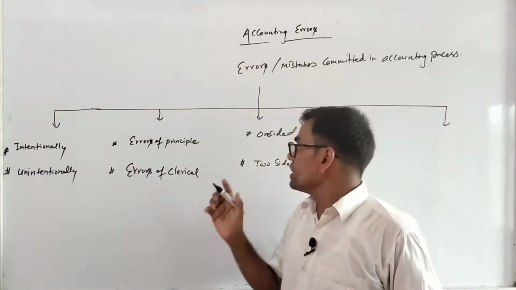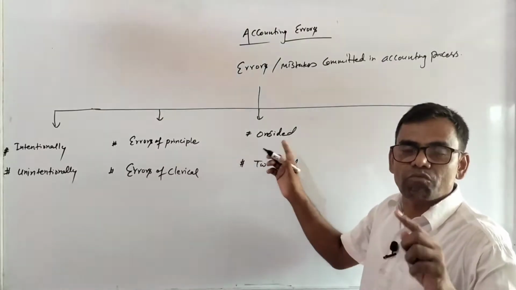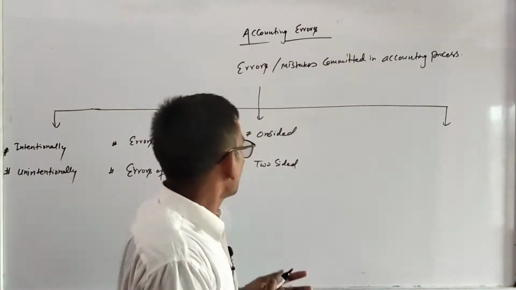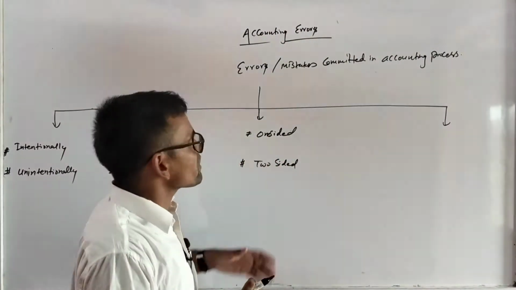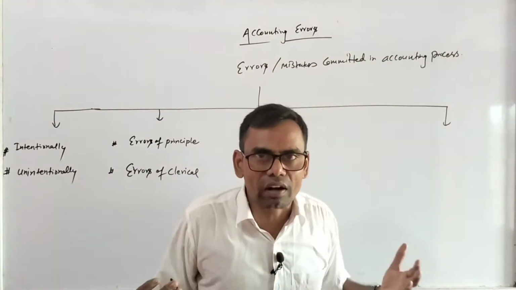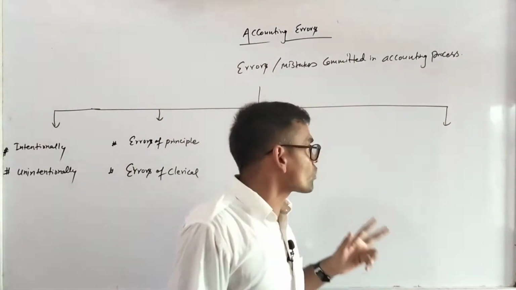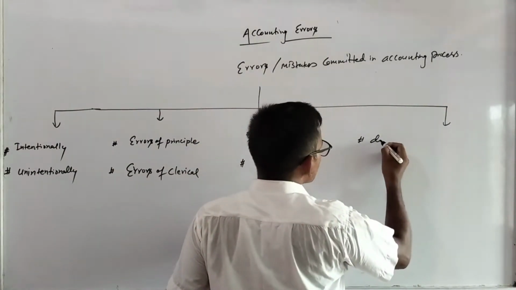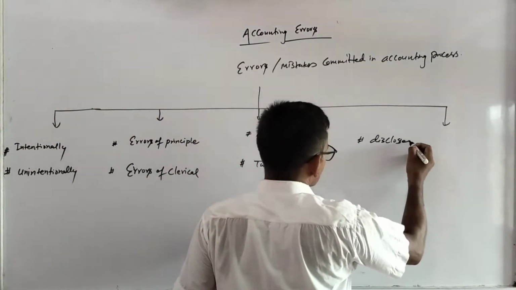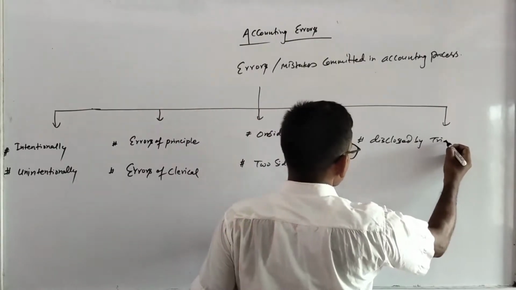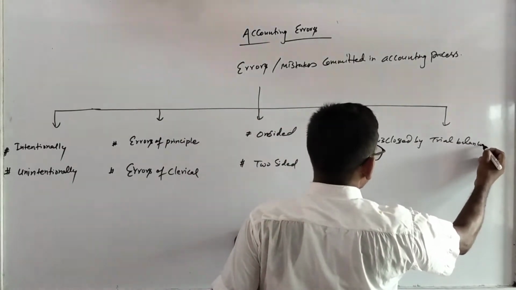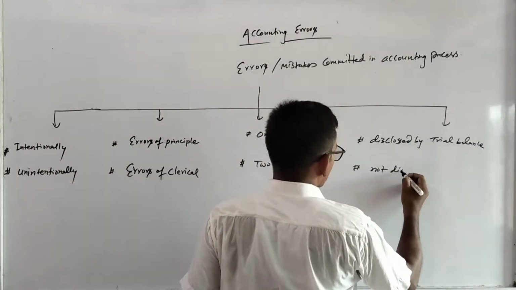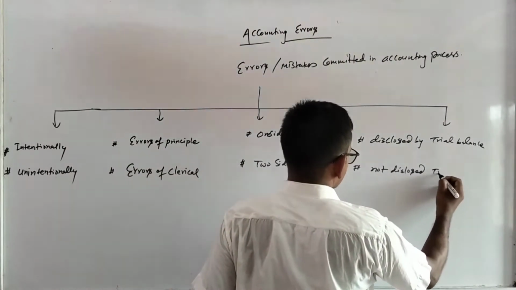The mistakes which affect only one account are called one-sided errors, and the mistakes which affect two accounts, both accounts, are called two-sided errors. Similarly, there are errors disclosed by trial balance and errors which are not disclosed by trial balance.